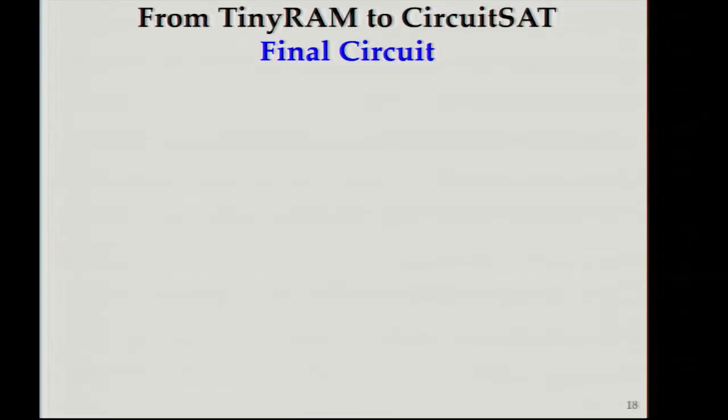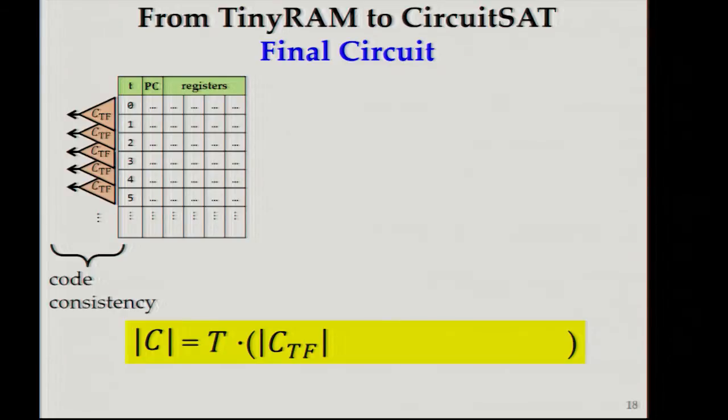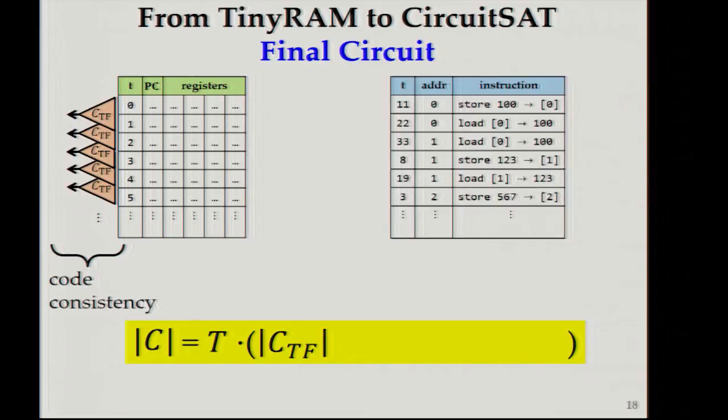So our final circuit would look something like this. Its input would be the time-sorted trace of our executed program, to which we apply transition functions, circuits that check code consistency. Then the prover would provide an auxiliary advice, non-deterministically chosen. And this auxiliary advice is the execution trace sorted by the memory address.